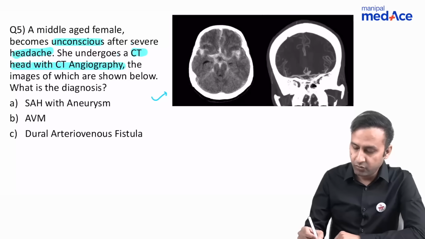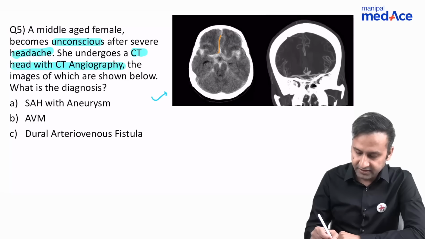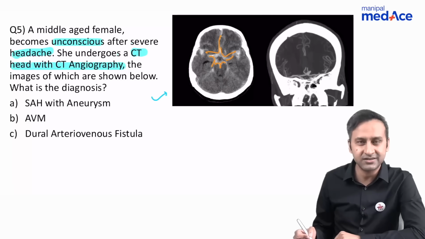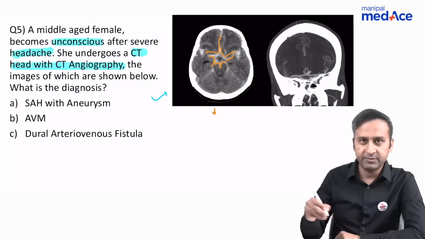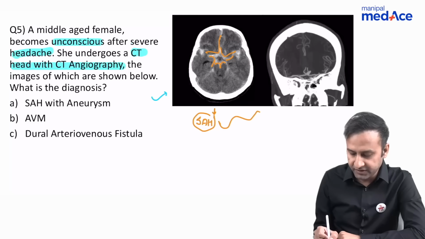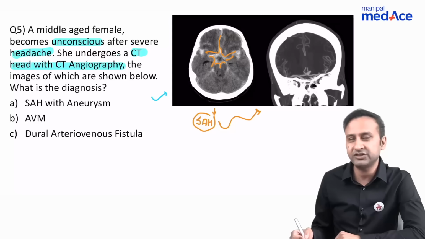Here in this case, I hope all of you would be able to see that there is this star-shaped hyperdensity which is seen filling all the cisternal spaces, and it is also extending over the cortical sulci. So we know what this star-shaped appearance is. This is classical of subarachnoid hemorrhage. And icing on the cake, the examiner has also given us an image of CT angiography.